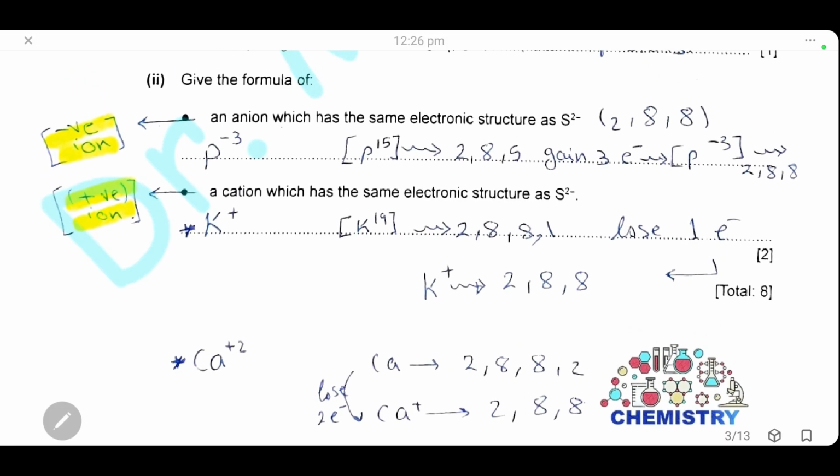So now we have 2 examples of anions which have the same electronic structure as the sulfide ion, which are phosphorus and chlorine, and 2 cations that have the same electronic structure as the sulfide ion, which are potassium, and also calcium.